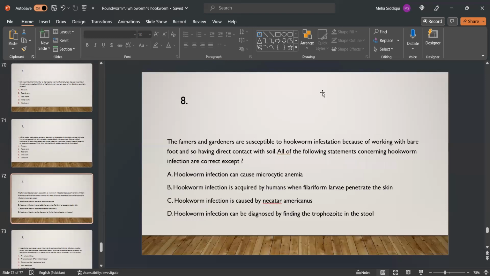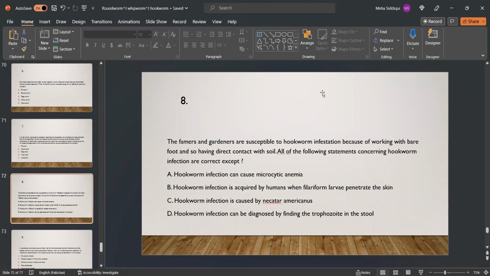MCQ number 8. Farmers and gardeners are susceptible to hookworm infestation because of working barefoot and so having direct contact with soil. All of the following statements concerning hookworm infection are correct except: A. Hookworm infection can cause microcytic anemia. B. Hookworm infection is acquired by humans when filariform larvae penetrate the skin.